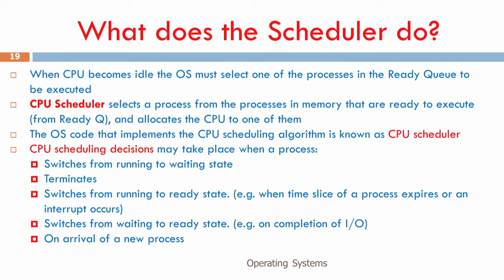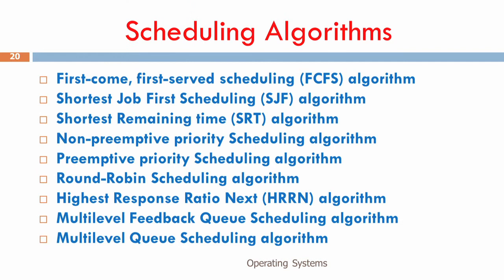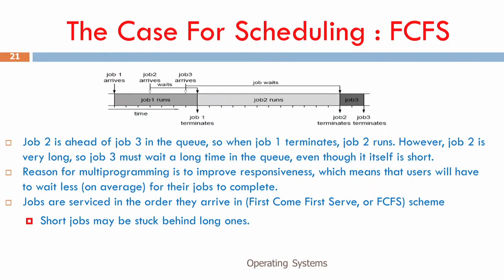There are many scheduling algorithms: first come first serve, shortest job first, shortest remaining time first, non-preemptive priority scheduling, preemptive priority scheduling, round robin, highest response ratio next, multi-level feedback queue scheduling, and multi-level queue scheduling. These are some of the scheduling algorithms that are of use, and we will see some of them as we go.